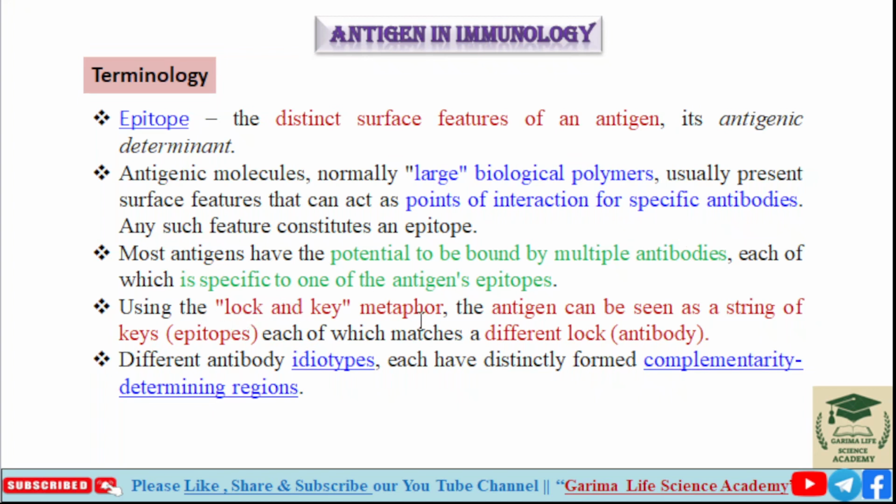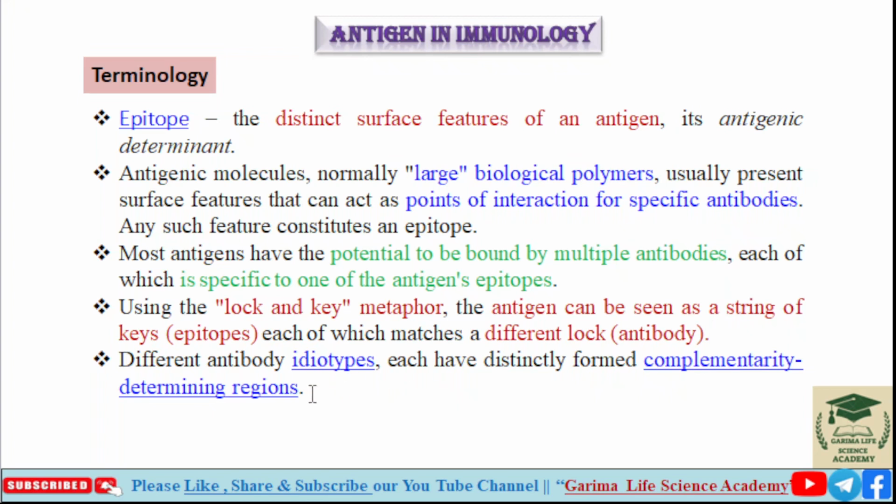Using the lock and key metaphor, the antigen can be seen as a string of keys. So using the lock and key mechanism, the antigen can be a string of keys, known as epitopes, each of which matches a different lock, like antibodies. So the antigen acts as a key, or epitope, and the antibody acts as a lock that come together and bind each other and activate the immune response.